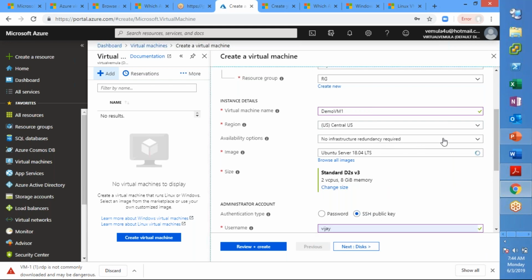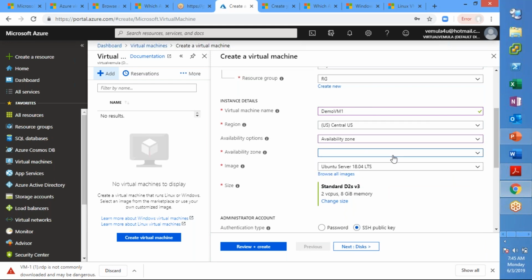We had seen the availability zones. Now, if you want to put this in an availability zone, then you have to select the availability zone here. We'll be discussing all these things when we discuss high availability solutions, but for our understanding, what we need to know is there is a high availability option when you create the VM itself.